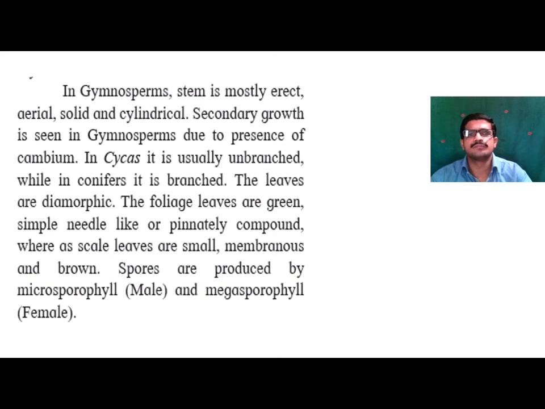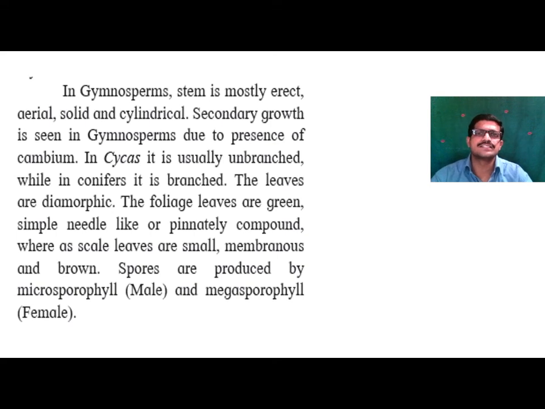In gymnosperms the stem is mostly erect, aerial, solid and cylindrical. Secondary growth is seen in the gymnosperm due to the presence of a cambium ring. In between xylem and phloem tissue there is a ring called the cambium ring. That's why secondary growth is present in gymnosperms.